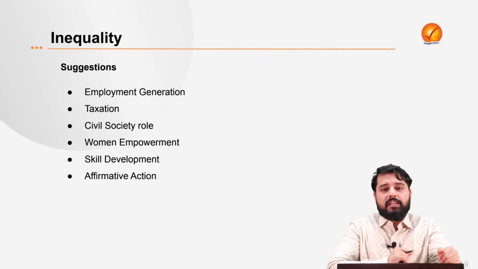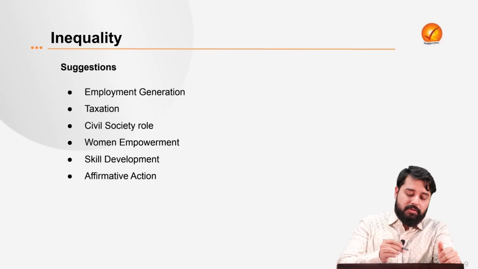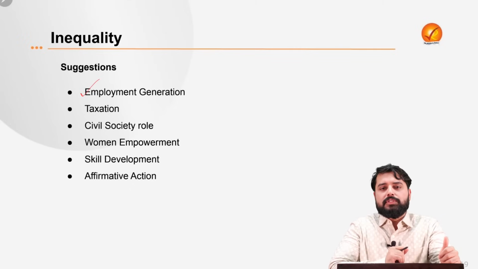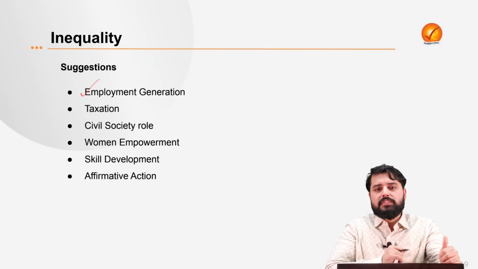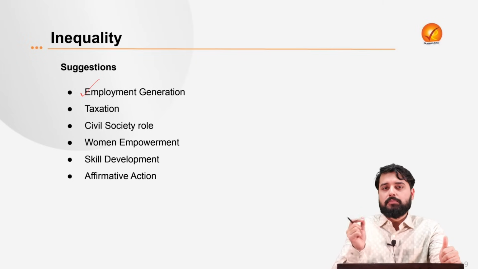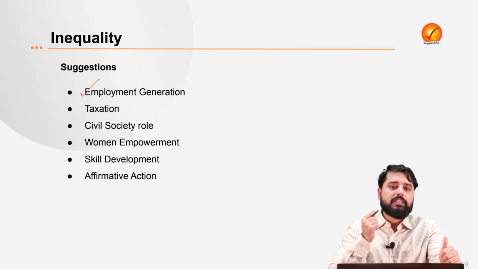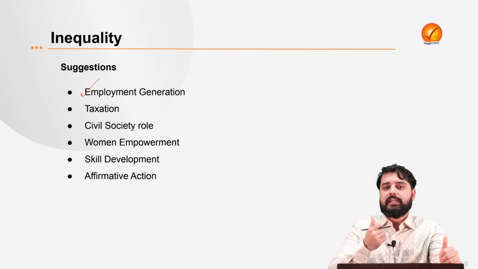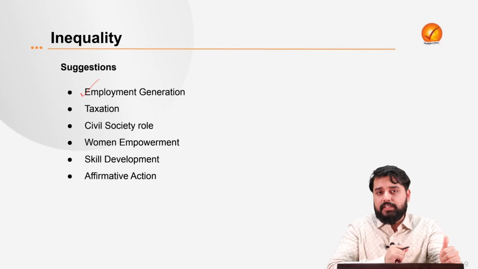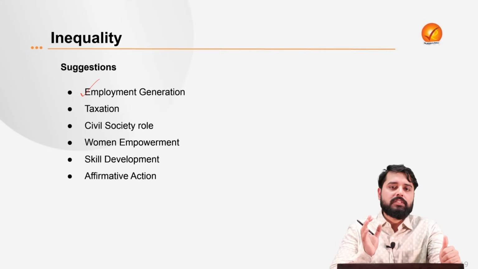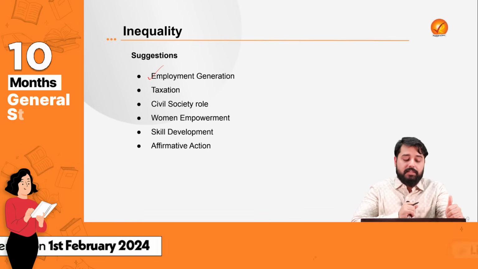Now, how can we deal with this inequality? There can be a few suggestions. For example, the government can promote employment generation. Now, Indian economy transitioned from the agriculture to the services sector directly, bypassing the manufacturing sector. Thereby some jobs were lost. Now, the government of India is promoting the manufacturing industry too. For example, the government is actively promoting the toy industry in India, likewise the textile industry, etc., which will contribute to more employment generation, which will reduce inequality.